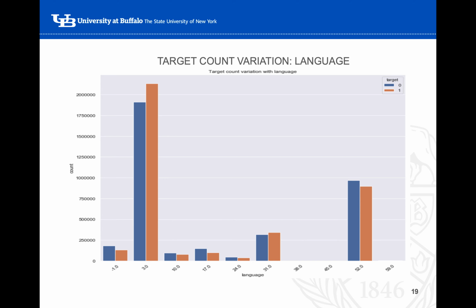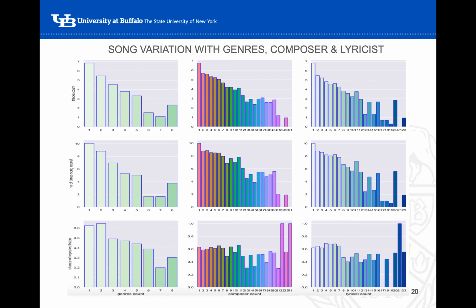This is again the variation of the target variable with respect to the genres, composers and lyricists. You could see that we have three by three, nine different plots where the first row signifies the count of the songs, the second row signifies the number of times a particular song is getting repeated, and the last one signifies the chance of a particular song being heard more than once. And column-wise, the first one is for the genres, the second one is for composers, and the third one is for lyricists.